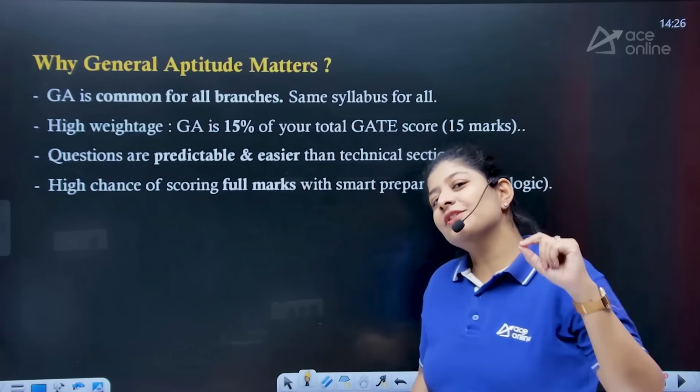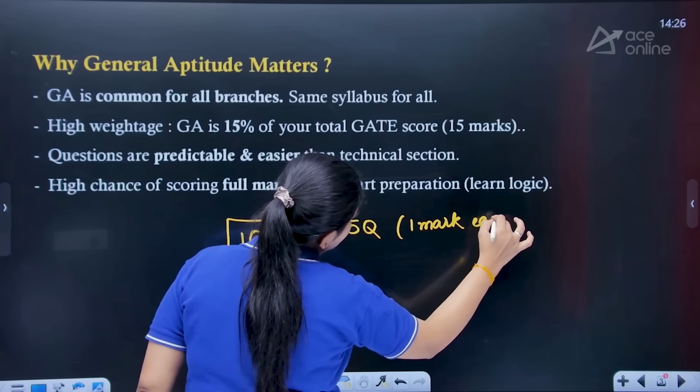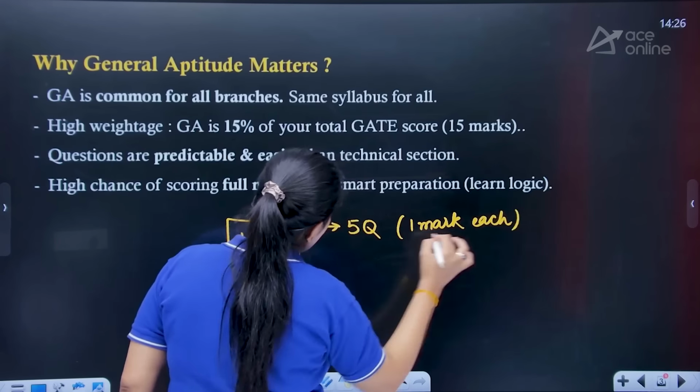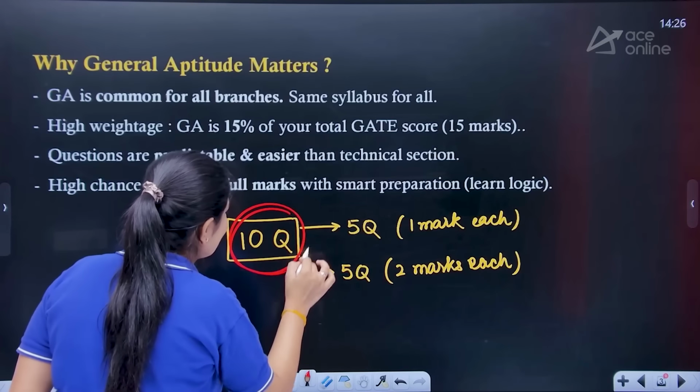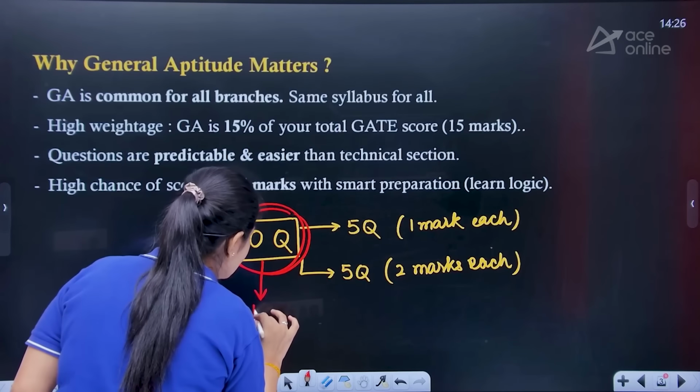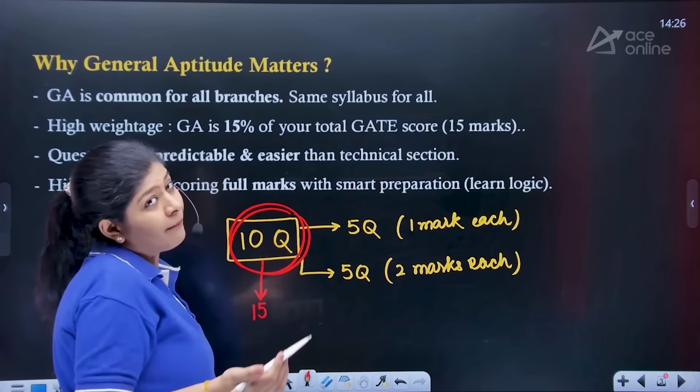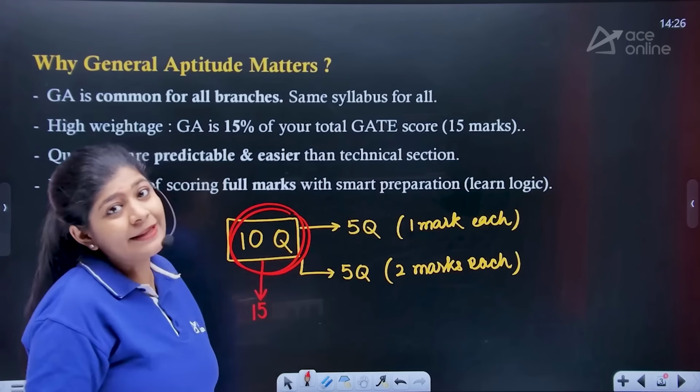Here we are having 5 questions of 1 mark each, and we are having 5 questions of 2 marks each. Now we only have to solve these 10 questions and we can easily get 15 marks out of it, or maybe the maximum marks that we can achieve over here.